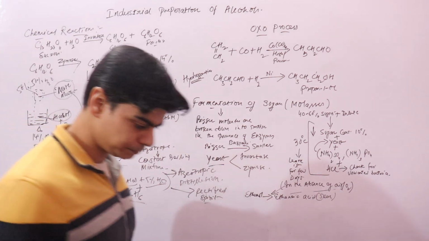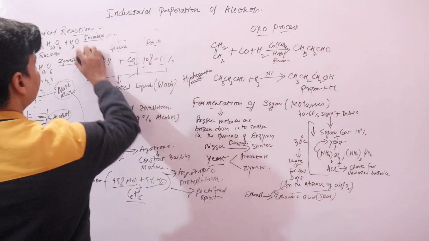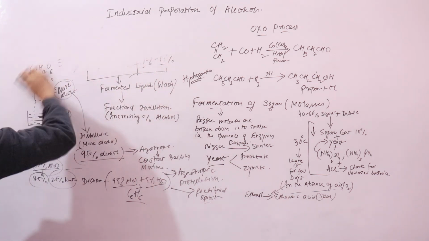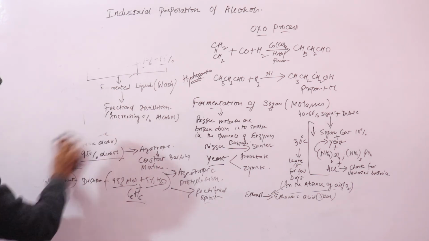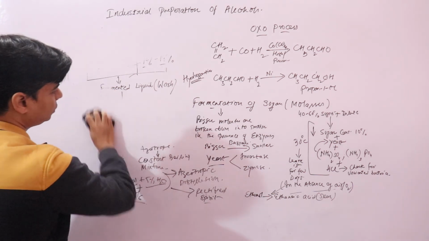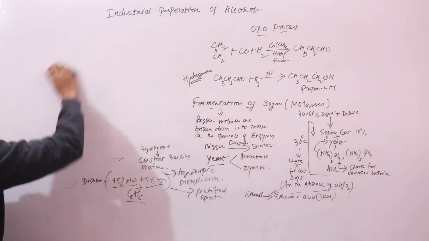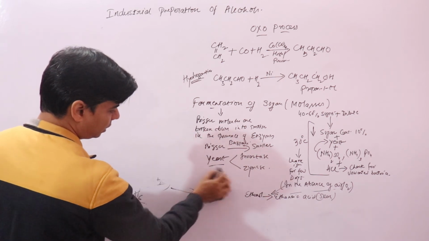Now we'll do it from starchy material. Preparation of alcohol from starchy material. And from where do we get starchy material? From barley, maize, potatoes. So you subject these starchy materials, say potatoes, to steam under high pressure.